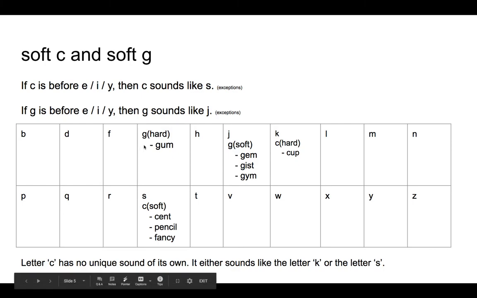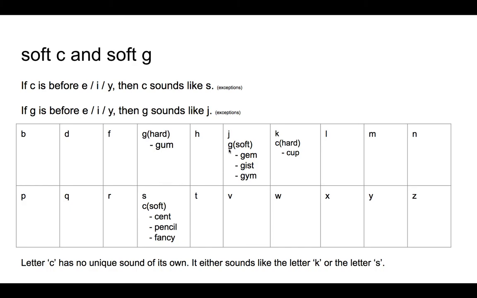The usual sound of G is G, and that is called as a hard G. And now we learned the soft sound of G, J. Gem. Gist. Gym. Here we pronounce G as J because it comes before the letter E, I and Y.